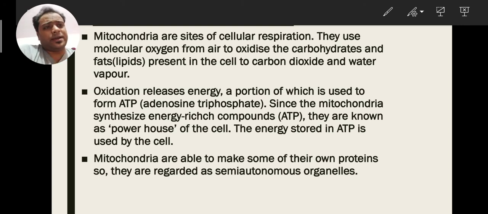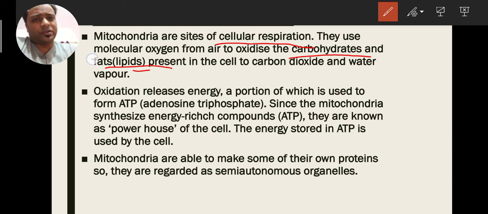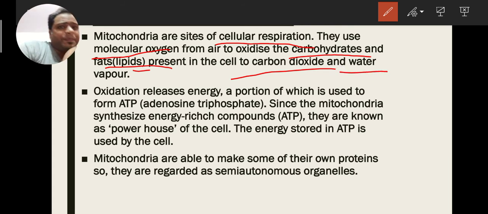See, the main function of mitochondria is cellular respiration. What happens in cellular respiration? In cellular respiration, carbohydrates or fats react with molecular oxygen to form carbon dioxide and release water. And what happens when they release carbon dioxide and water? They help to make energy. This ATP, oxidation releases energy. This is the energy currency of the cell.